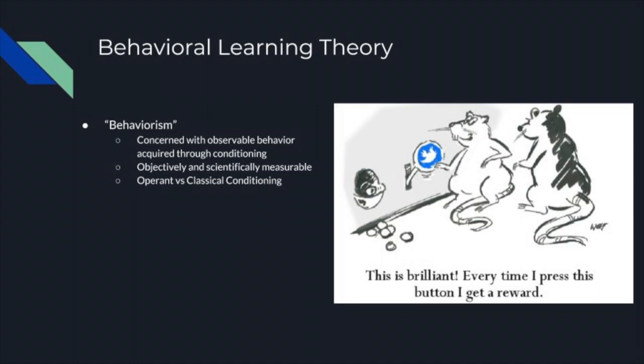Behavioral learning theory, also known as behaviorism, is concerned with the observable behavior acquired through conditioning. There are two types of conditioning, operant and classical conditioning. Operant conditioning was first described by B. F. Skinner, an American psychologist, and involves applying reinforcement or punishment after a behavior. It focuses on strengthening or weakening voluntary behaviors. Classical conditioning, first described by Ivan Pavlov, a Russian physiologist, involves placing a neutral signal before a reflex, and focuses on involuntary automatic behaviors.